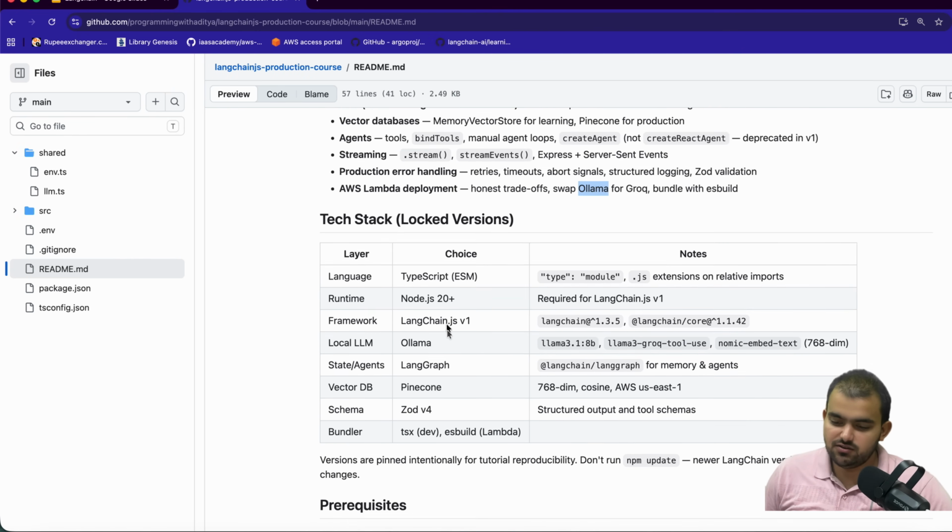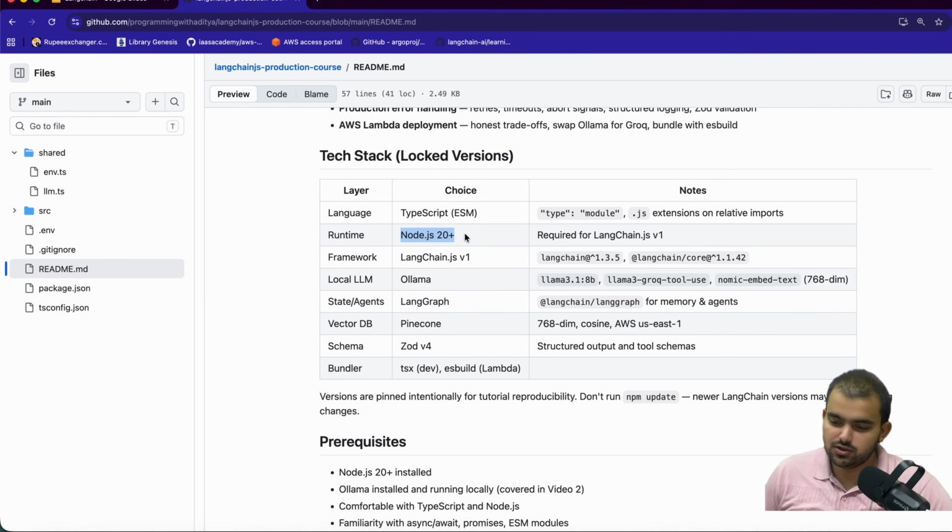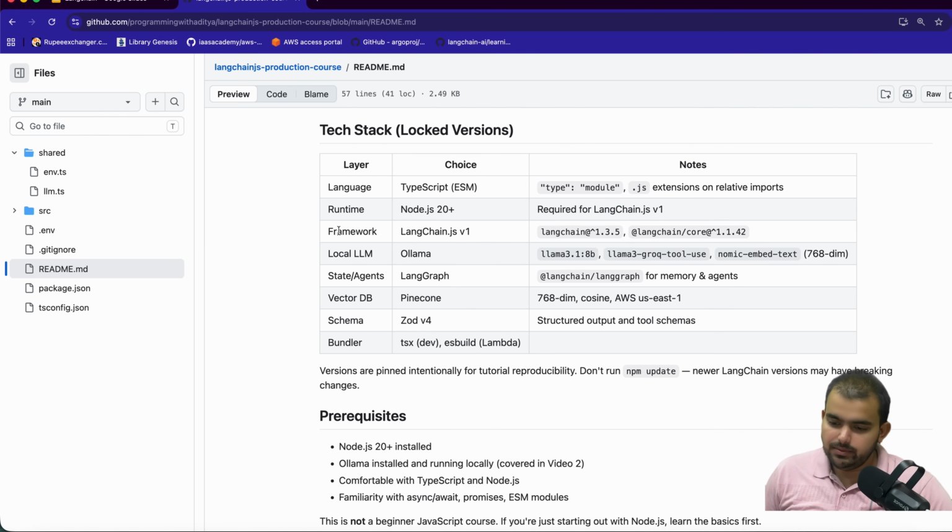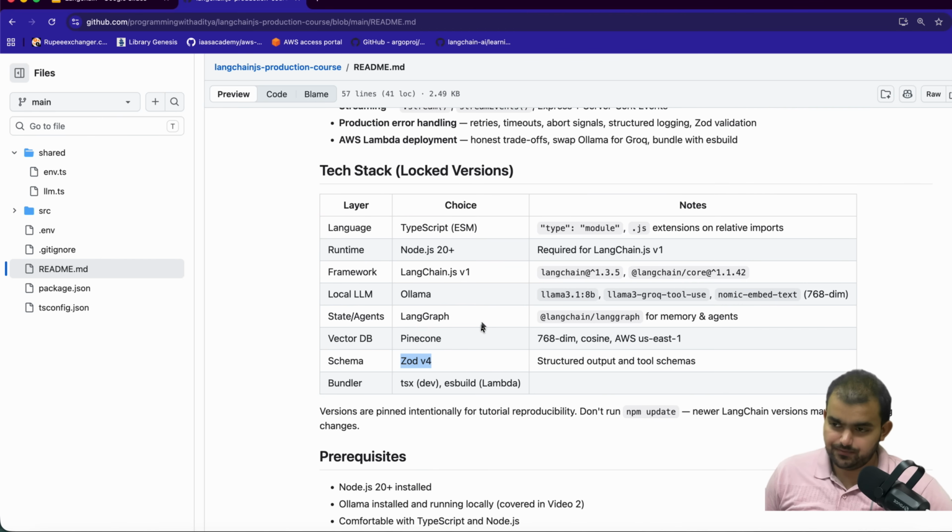What are the prerequisites? As I told you, you need to install Node.js on your system, and you need to know the basics of Node.js. We will use LangChain version 1 as I mentioned previously. We will use Ollama for local development. We are not going to use any AI API key like a ChatGPT API key. We are going to use Ollama completely. We will also use LangGraph, and for the vector DB we will use Pinecone. We will also use Zod for validation. These are the kinds of things we are going to use, and you need to install Node.js.